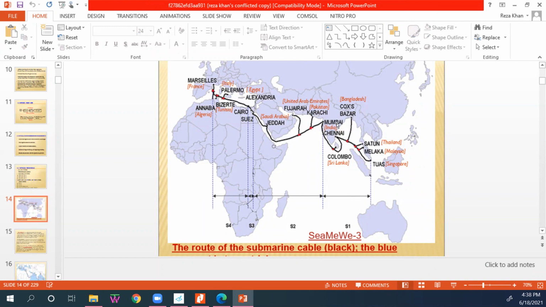Bangladesh got its first connection probably in 1996. 1992 was the first time this cable was laid down.